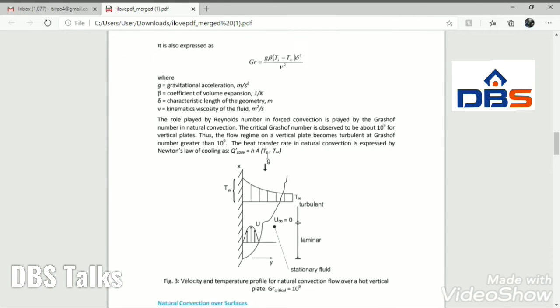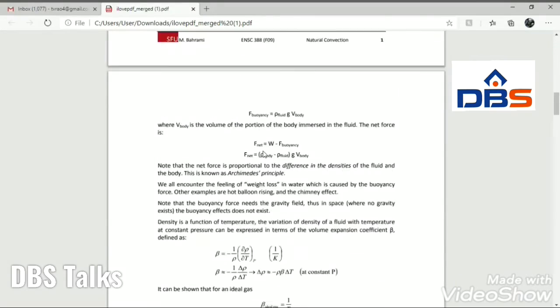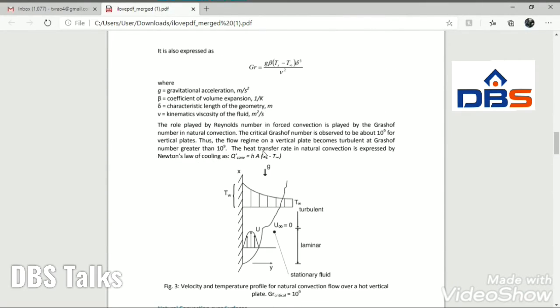So Grashof number is nothing but g beta into temperature difference into delta cubed by nu square, where g is gravitational acceleration, beta is coefficient of volume expansion, and delta is a characteristic length of the geometry, or sometimes we take it as a boundary layer thickness also, and this nu is the kinematic viscosity of the fluid.